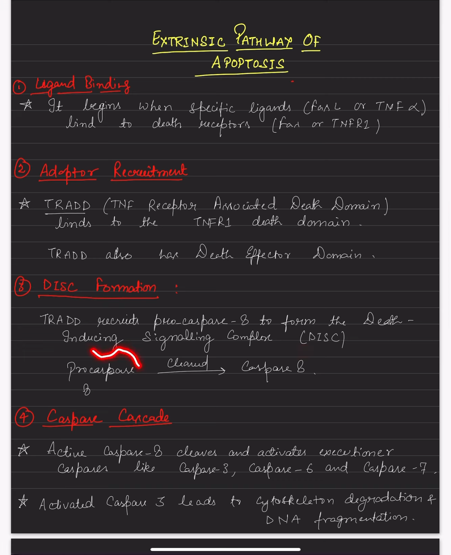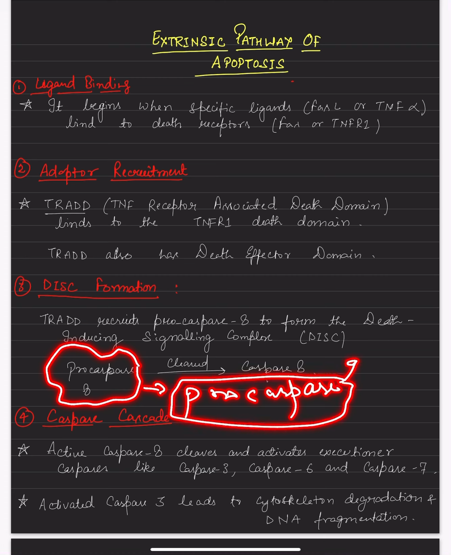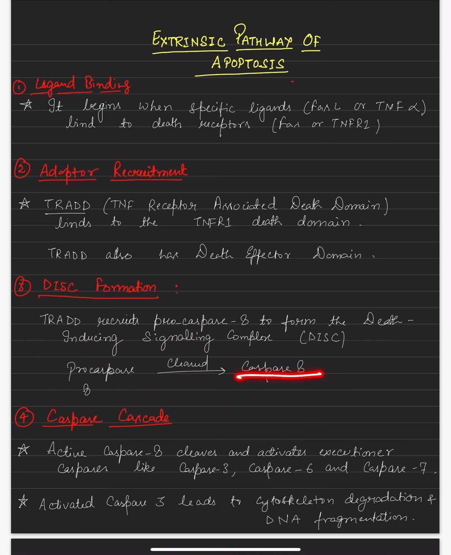This caspase 8 is in inactive form, that is the procaspase. So in order to get it activated, some sort of modification will take place. The well known modification is cleaving. Cleaving will take place, and this procaspase, that is the inactivated form, will convert into the activated caspase.